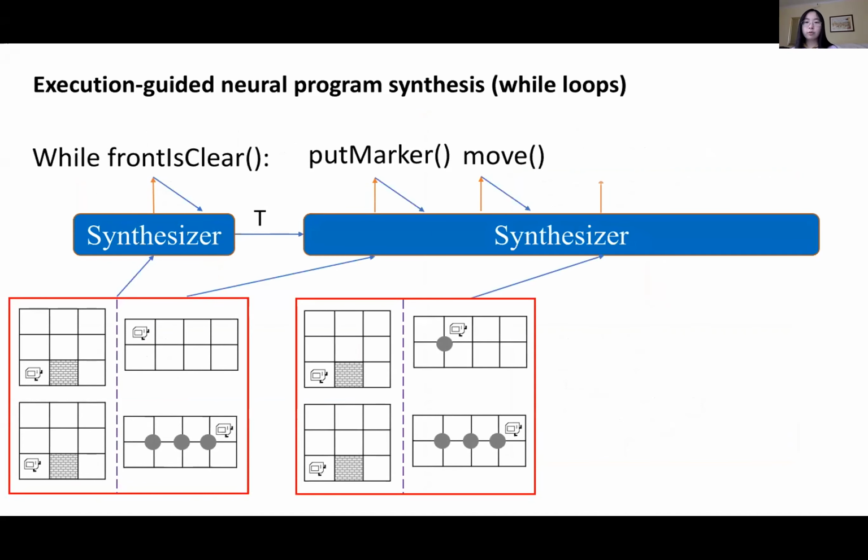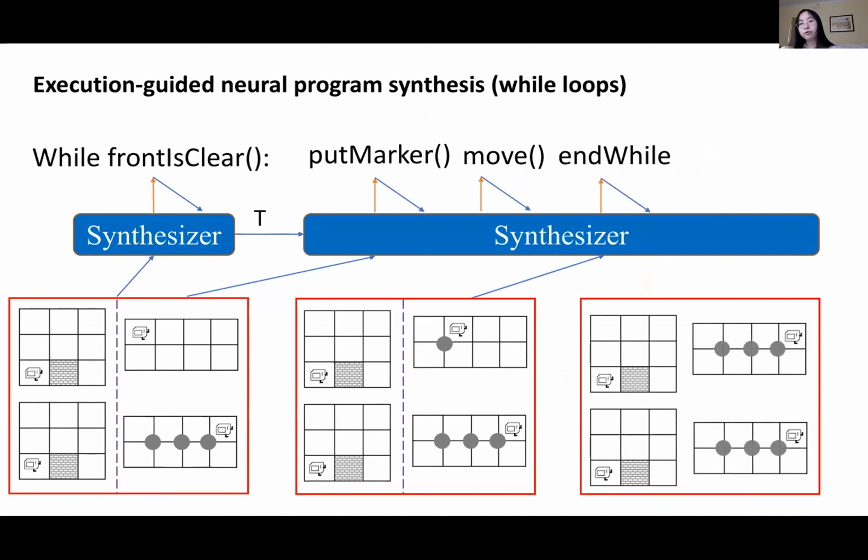So the synthesis of the while body terminates when the end of while token is generated, so that the model can continue generating the rest of the program. And finally, the generation process terminates when the EOF token is predicted. So this execution-guided synthesis technique is the main technique we propose in this work.